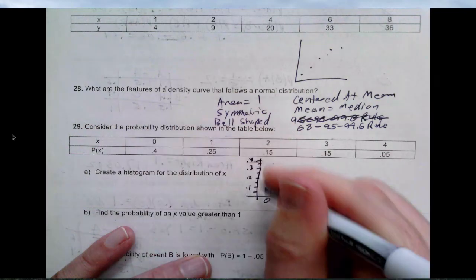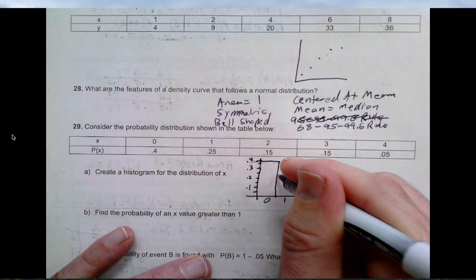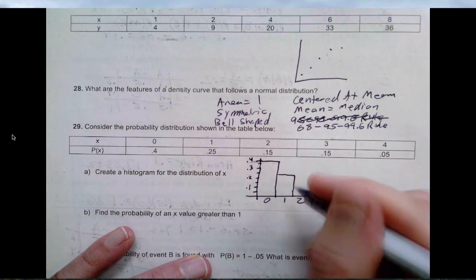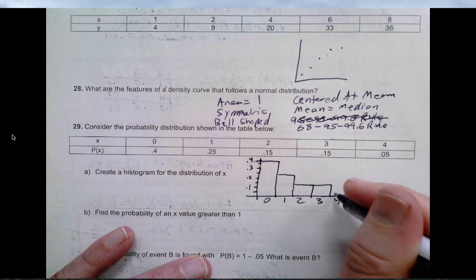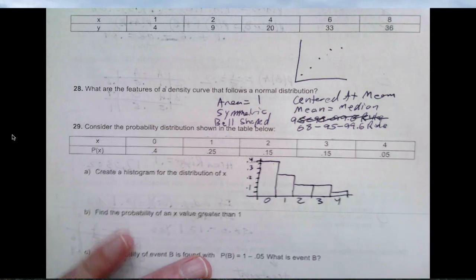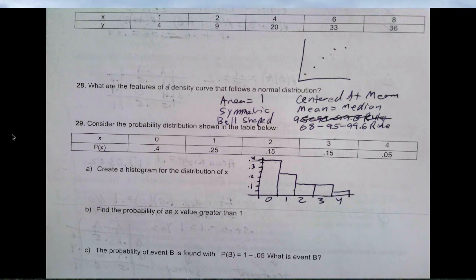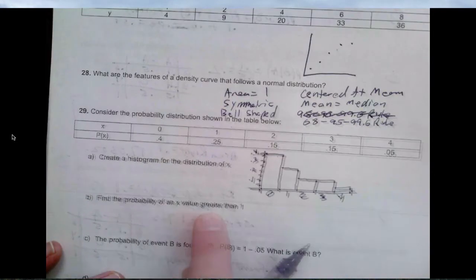Then 0 goes to 0.4. 1 goes to 0.25. 2 goes to 0.15. 3 goes to 0.15. 4 goes to 5%. There you go, histogram.